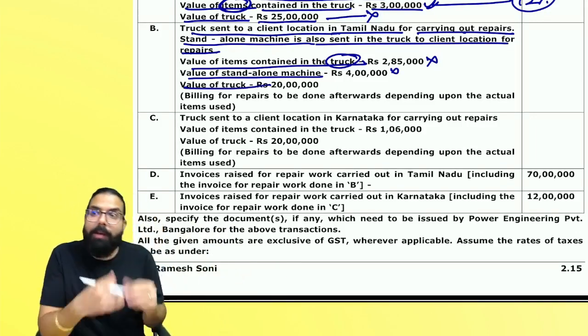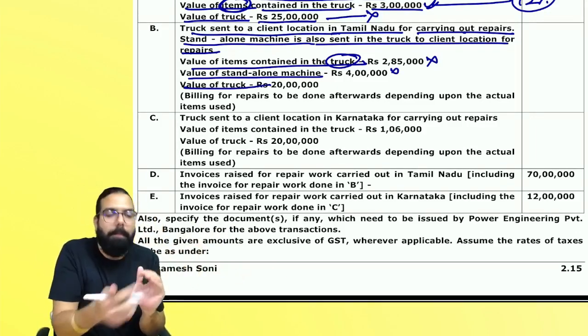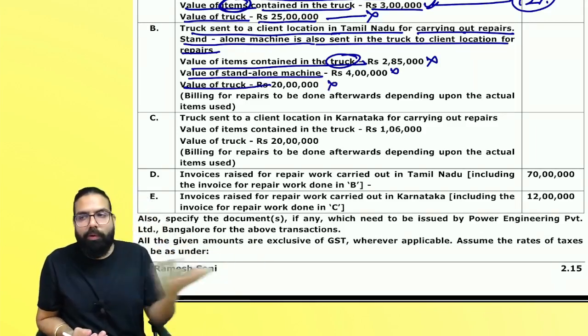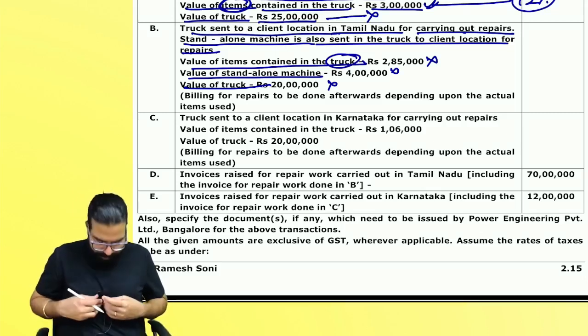Value of truck. Will the truck be supplied or will it go and come back? Tell me one thing. On all three, there will be no GST. Tools went, tools will come back. Items went, items will come back.